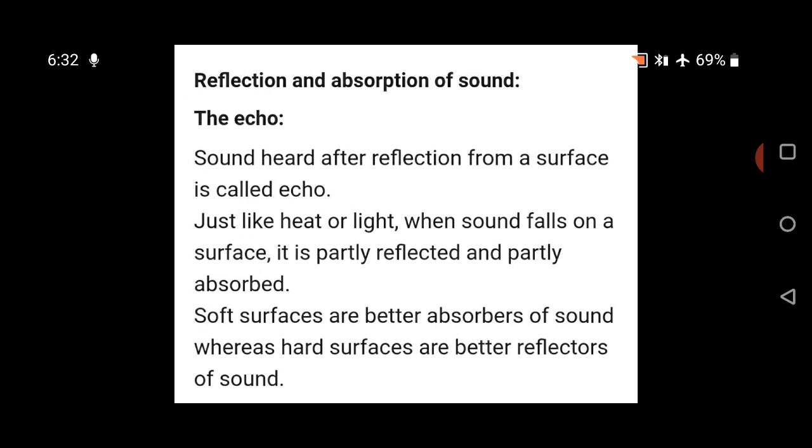Sometimes, due to the successive reflections of sound from various reflecting surfaces, an echo is heard multiple times. These multiple echoes are called reverberations. Reverberations are disturbing and undesirable sound which needs to be reduced. Soft surfaces are better absorbers of sound, whereas hard surfaces are better reflectors of sound.